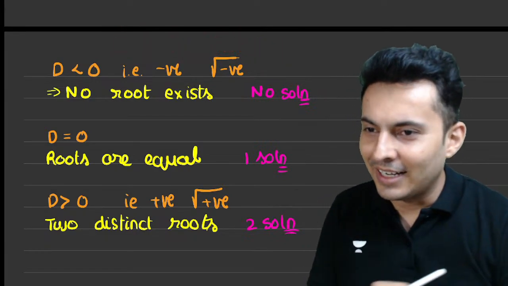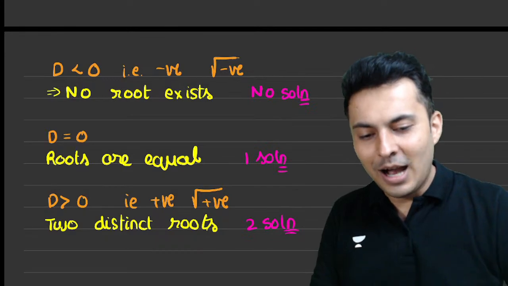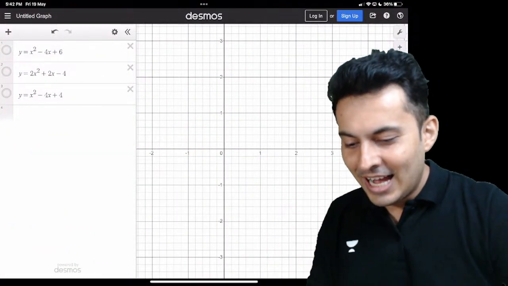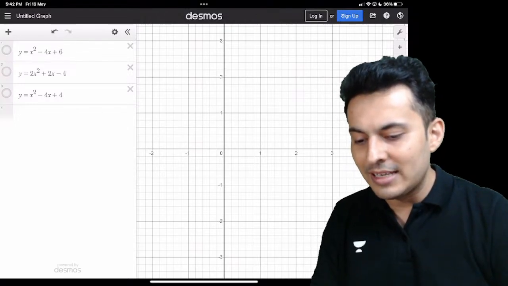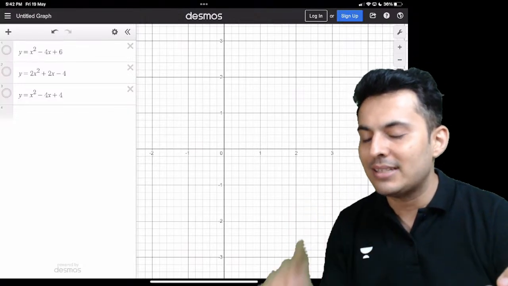All right, great, very good. Now let's take some examples and see how it works. I will show you graphs, guys. Okay, get ready for the graphs. So, beautiful graphing software. I don't know whether you can see it clearly, but hopefully you're able to see these equations. y is equal to x square minus 4x plus 6.